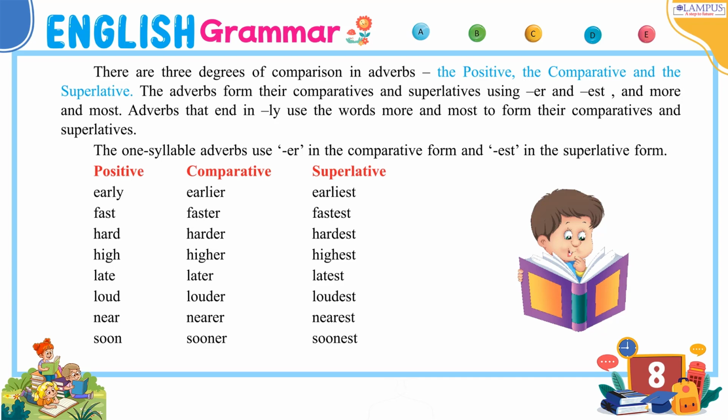The one-syllable adverbs use er in the comparative form and est in the superlative form. Positive, comparative, superlative: early, earlier, earliest; fast, faster, fastest; hard, harder, hardest; high, higher, highest; late, later, latest; loud, louder, loudest; near, nearer, nearest; soon, sooner, soonest.